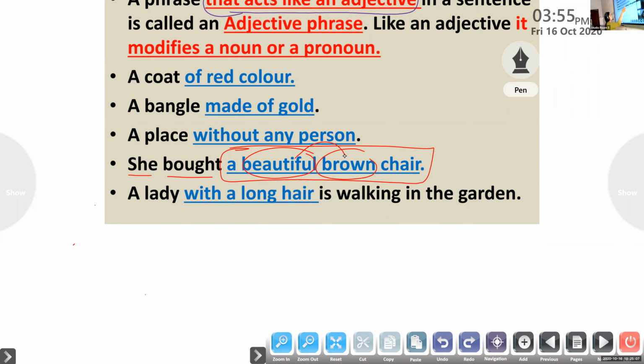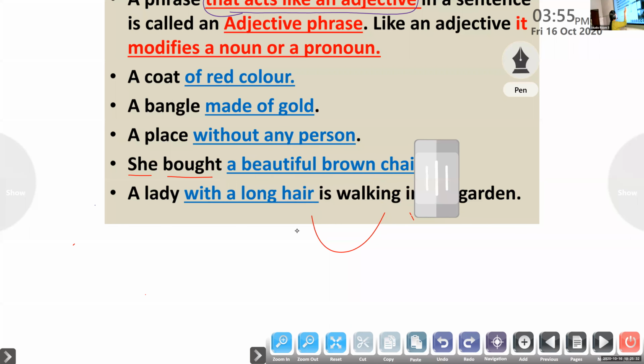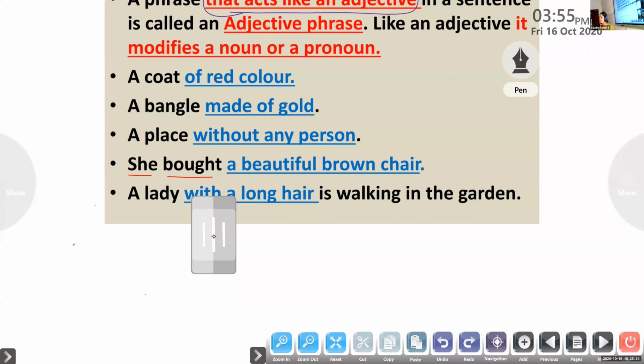These two are the adjectives that come just before the word chair, which is a noun, and these two words are describing the chair. It is beautiful, it is brown, right? It is a beautiful chair, it is a brown chair. Who brought it? She brought it. Or who bought it? She bought it. So my dear children, here this group of words without a verb describes a noun and functions like an adjective, and we can label it as an adjective phrase.